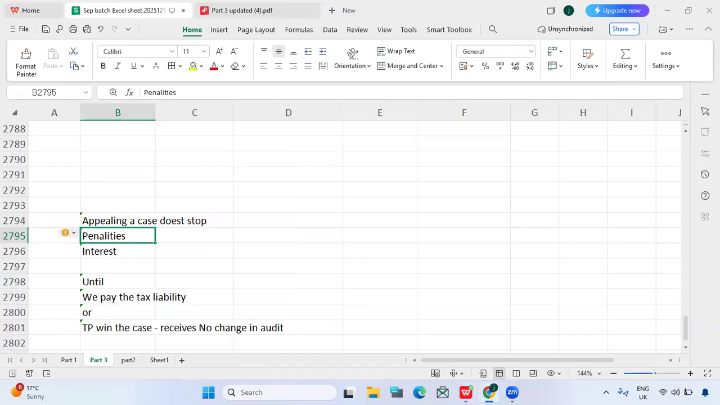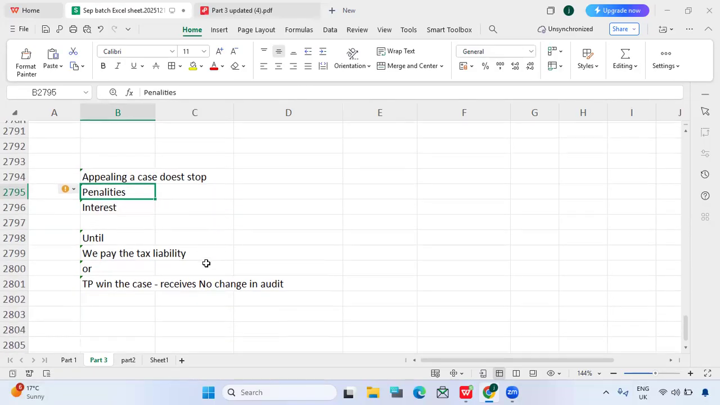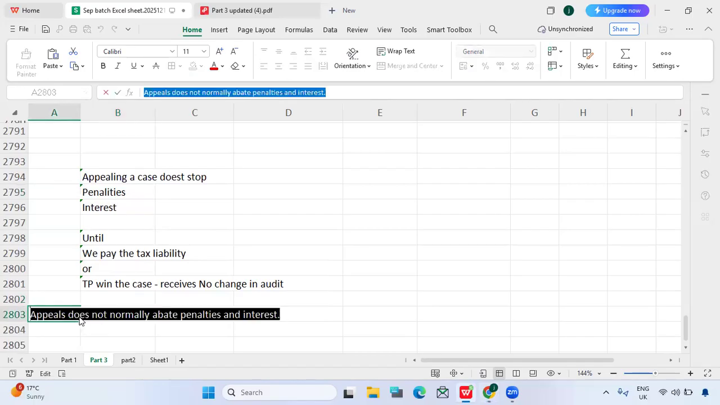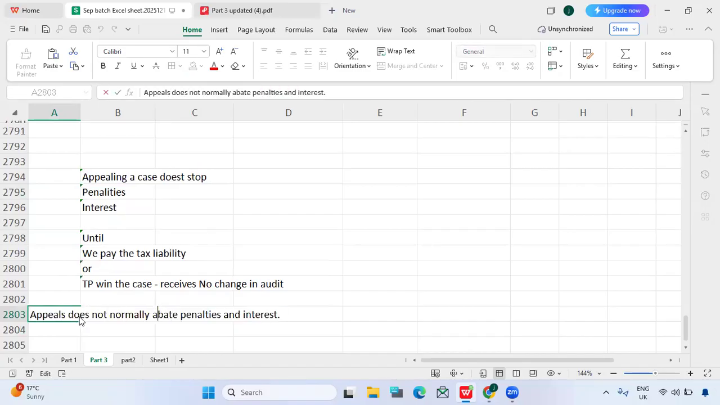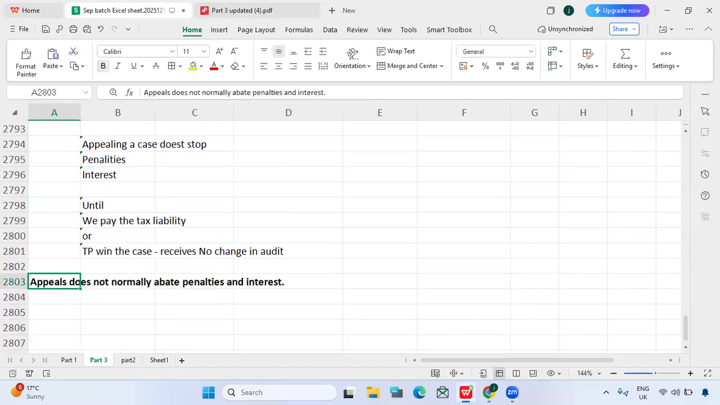Appeal usually will not give any abatement of interest and penalties, guys. So if you appeal in any of the courts, or in the IRS appeals department, will it stop you from paying penalties and interest? No. The important key to remember: appeal doesn't normally abate penalties and interest. Abate means a kind of relief, so you cannot get any relief from paying penalties and interest. This point is very important.